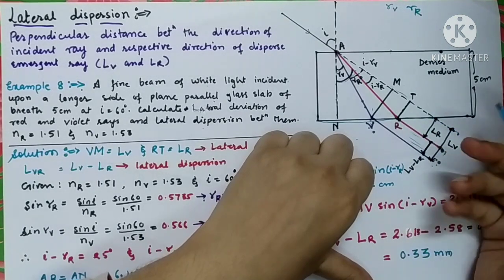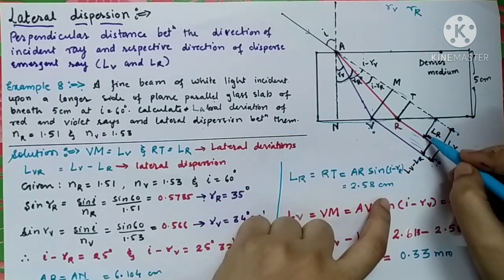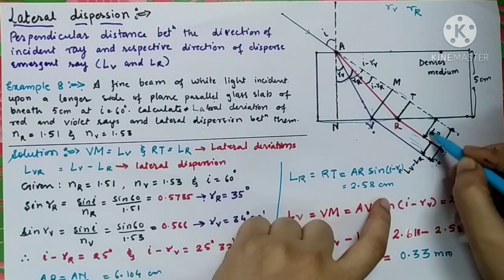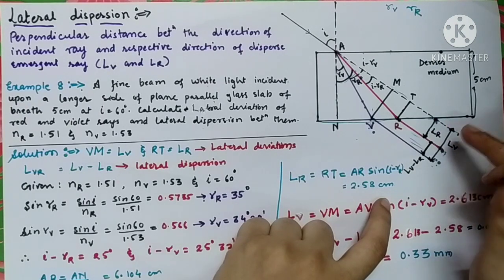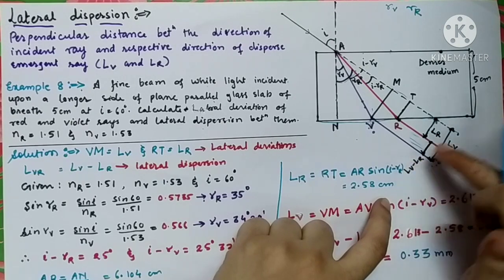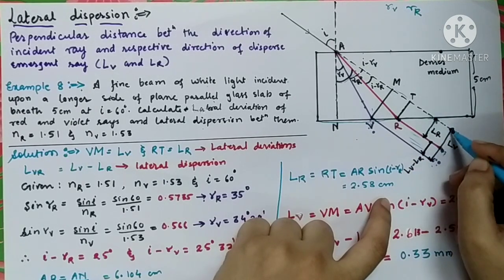So how are you going to know that this is a lateral deviation? For that, you'll have to measure the perpendicular distance between the red color and the original direction. Similarly, to measure the lateral distance between violet color and the original direction, you'll have to draw a perpendicular from the violet color to the original direction.